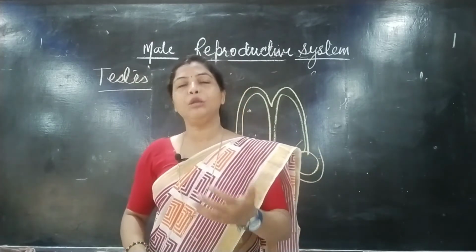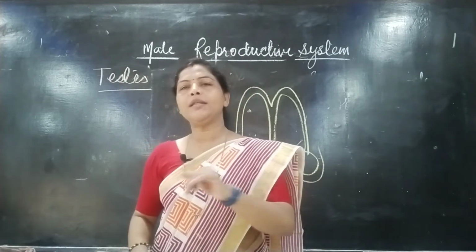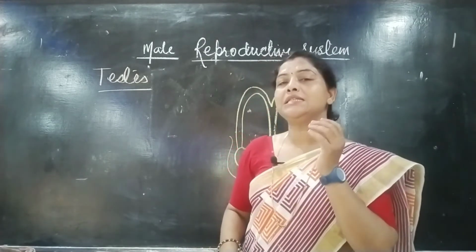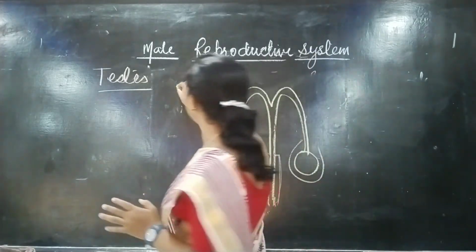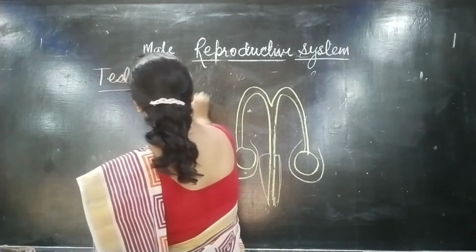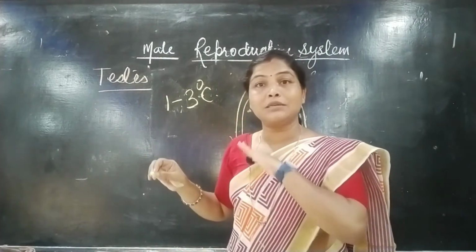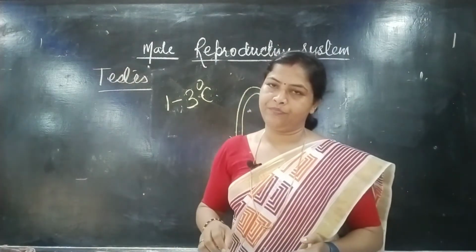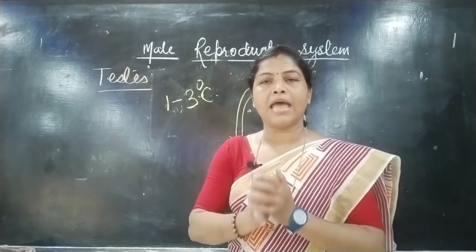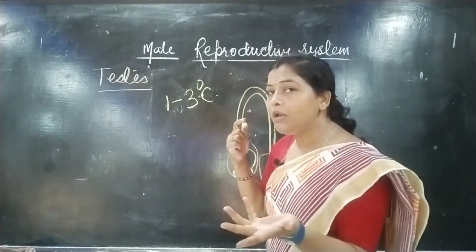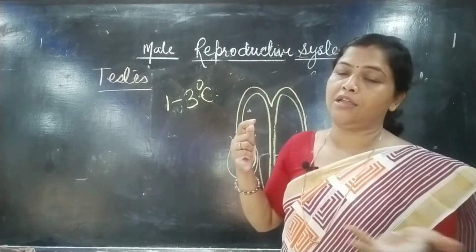Why are they below the abdominal cavity? Why are they outside the body? It is because the temperature of the scrotal bag is lower, by 1 to 3 degrees Celsius than your body temperature, so that the sperm can stay alive. At high temperature, sperm may become inactive or may not survive.